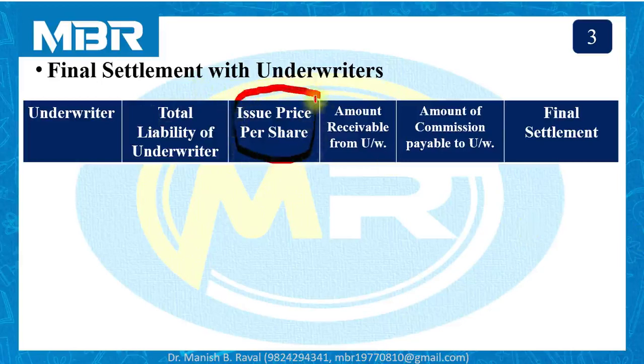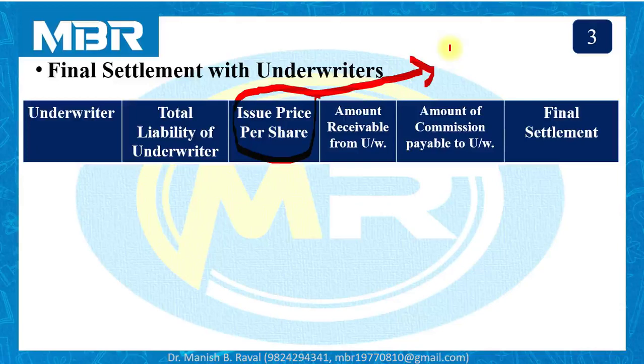At this point I would like to put to your notice that here we have to use issue price only. Don't consider face value. As per the information, we have to calculate our underwriting commission on face value. Final settlement is not based on face value.